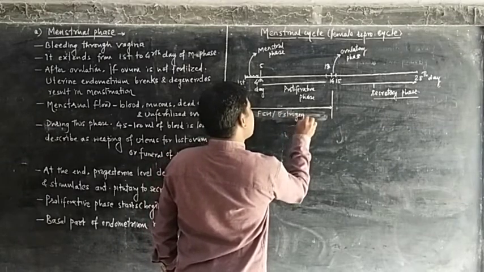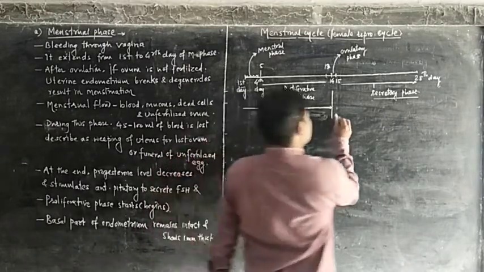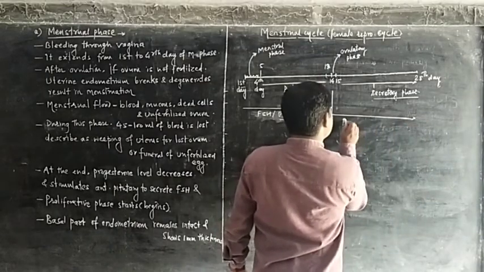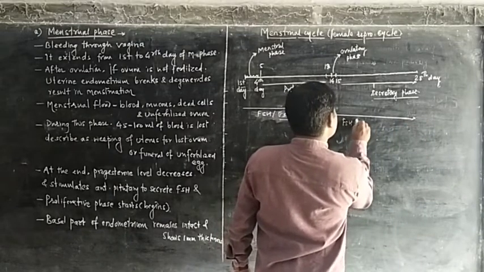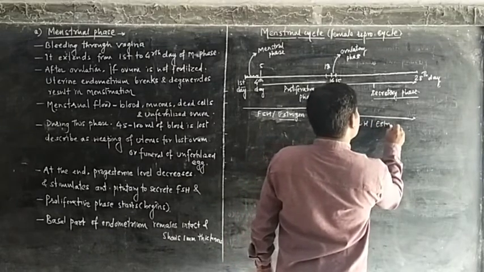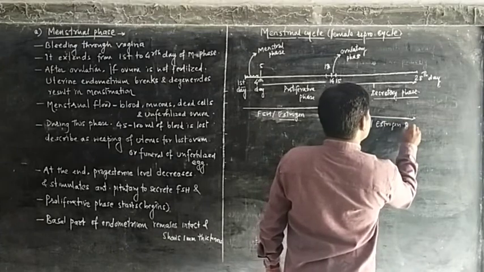And the second half of the cycle is under the influence of follicle stimulating hormone, luteinizing hormone, estrogen, and progesterone.